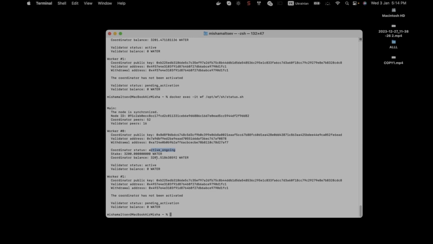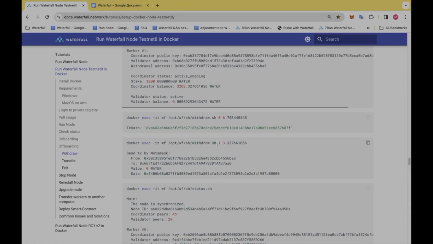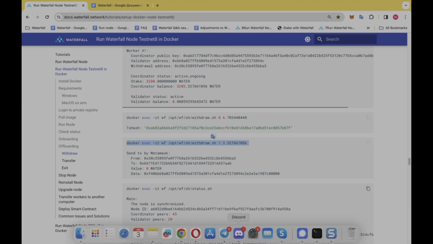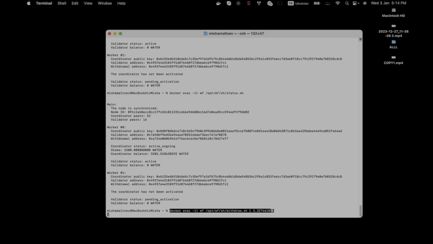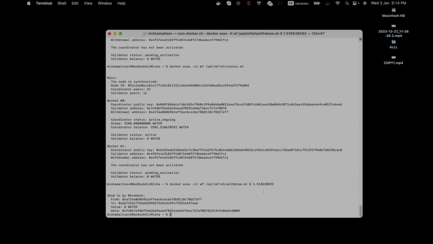But for now, let's withdraw 1.51 water only. To do it, we have a command. We need to specify the worker number. It's 0 in our case, and the amount of water that you want to withdraw. Okay, then we've got the data for our transaction. I will send the transaction from MetaMask using this data.